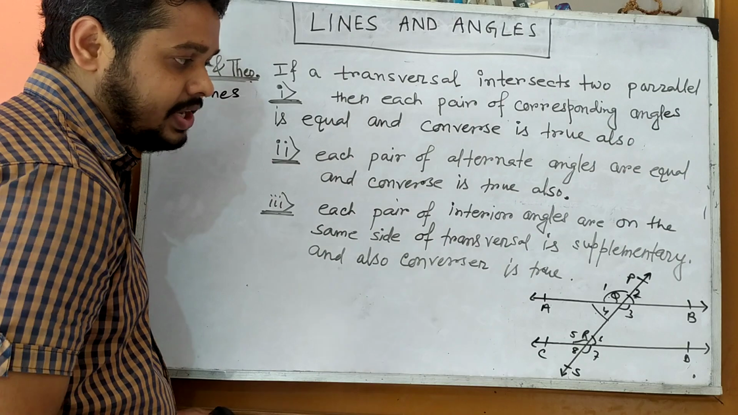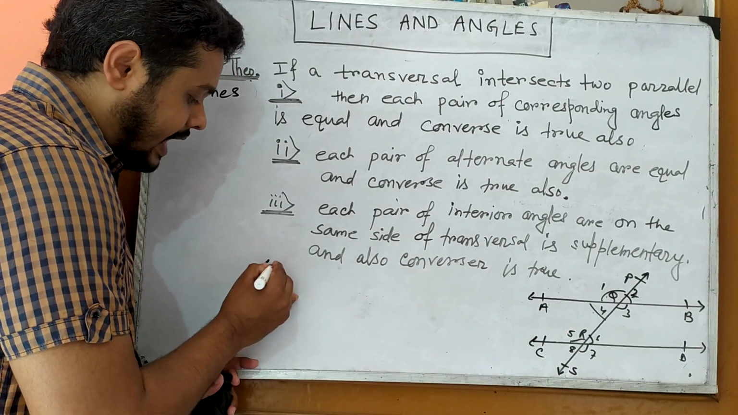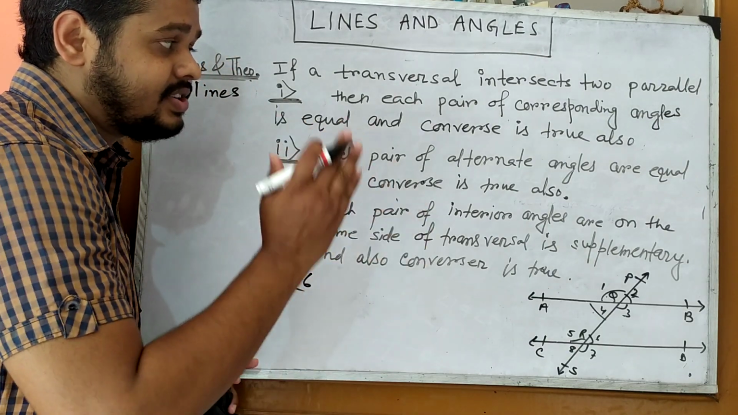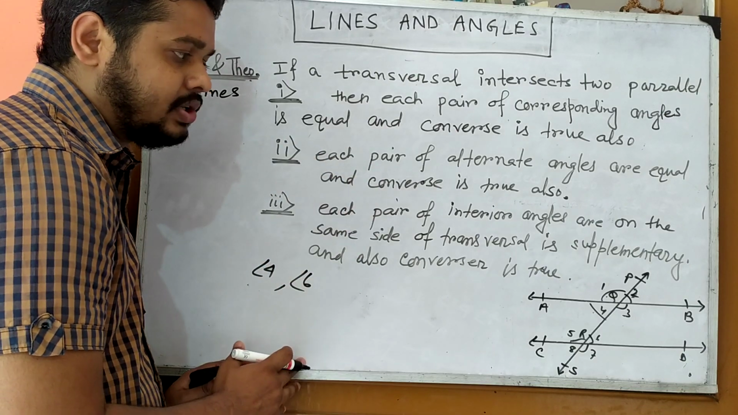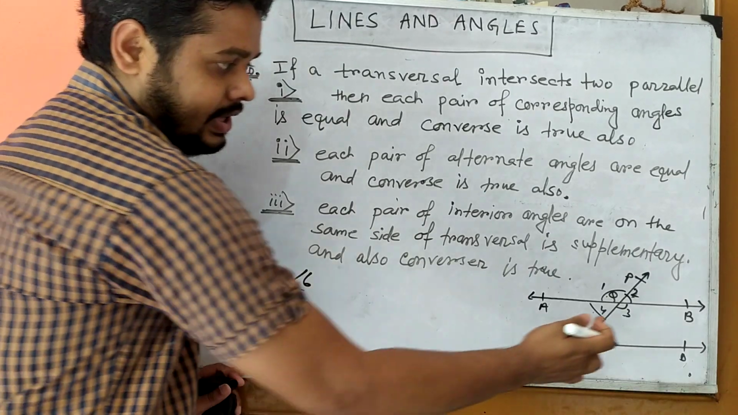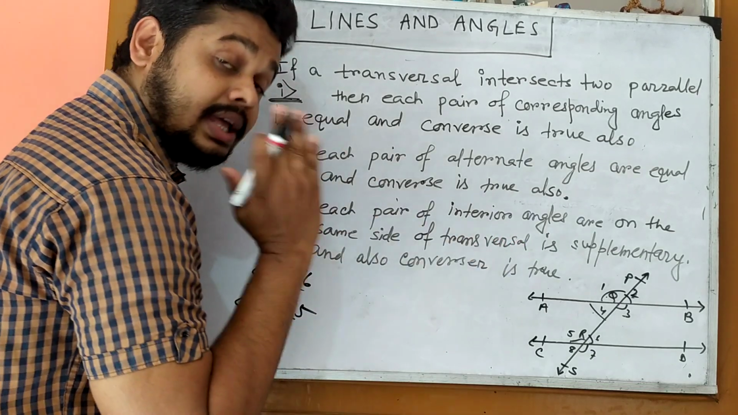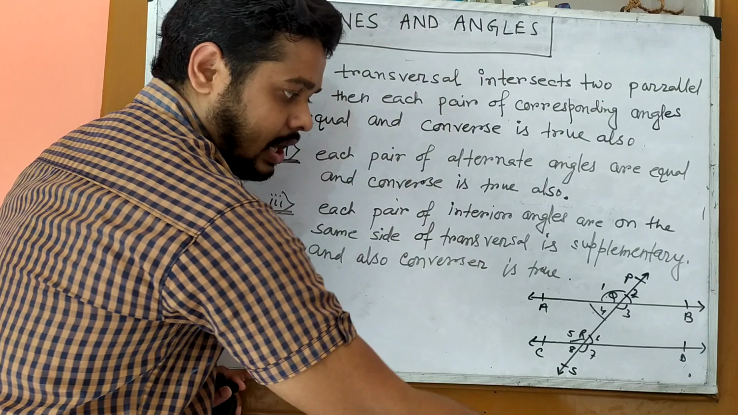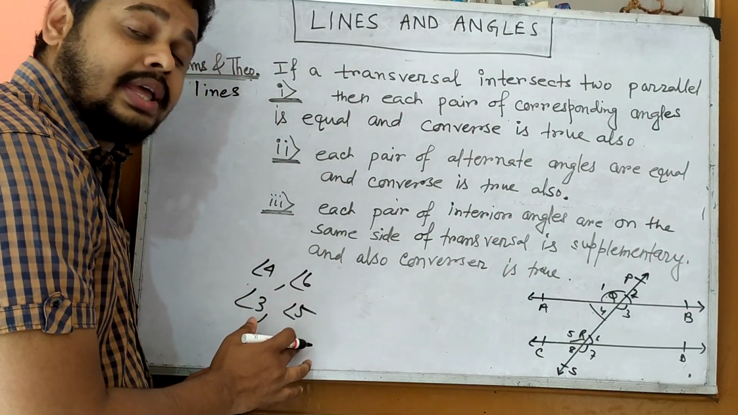Hence we can see angle 4 and angle 6 are alternate interior angles to each other. Similarly angle 3 and angle 5: angle 3 is on the right hand side and angle 5 is on the left hand side of the transversal, and one's direction is downward and the other's is upward. So they are alternate interior angles.